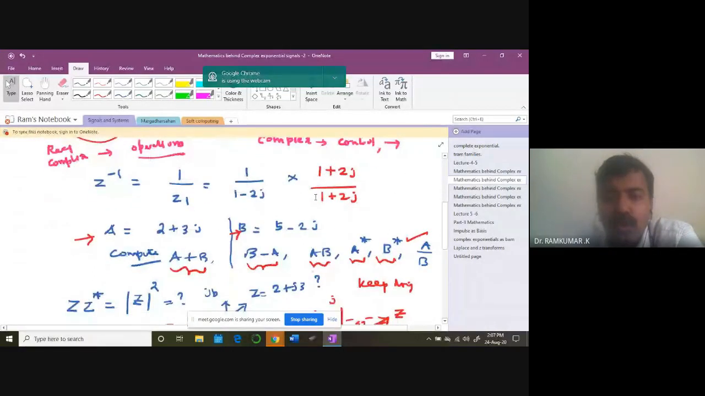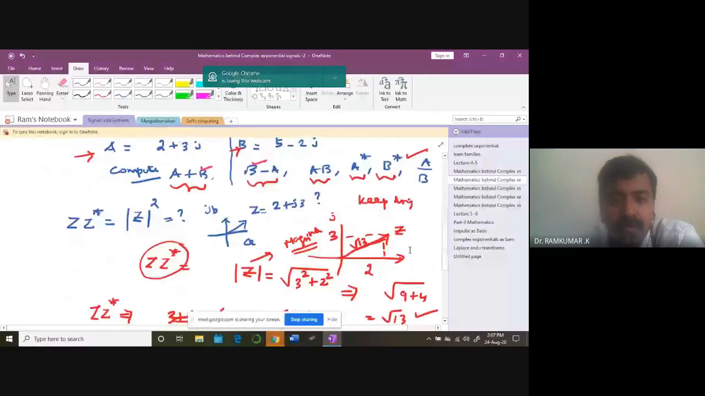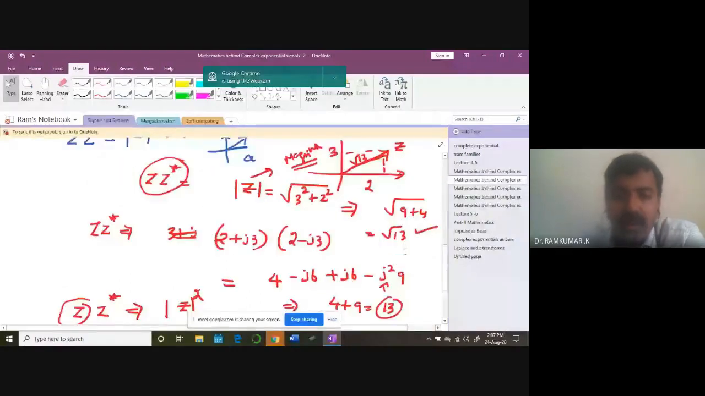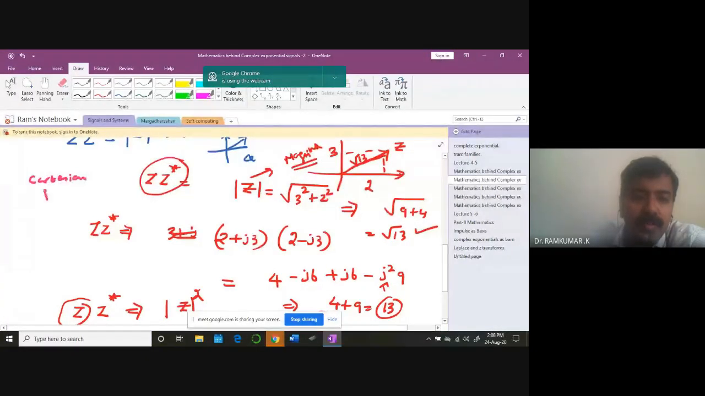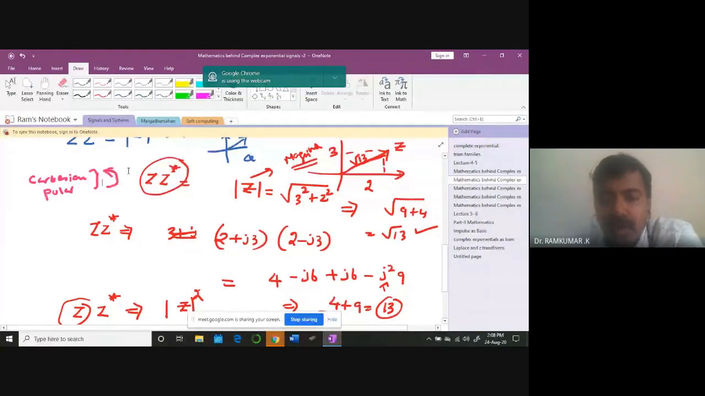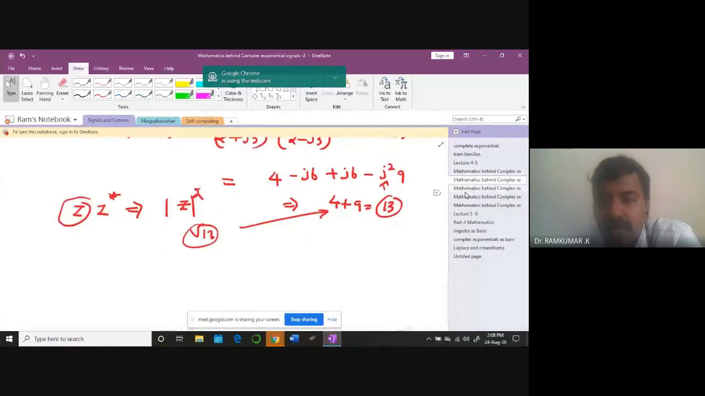You should know how to take the conjugate, and how to add two complex numbers, a plus b, b minus a. a b, a star, b is the conjugate, a by b, all those things. Then we also learned about the complex number in Cartesian coordinates and then polar coordinates. You should know how to transform from one domain to another comfortably, get the values, and then proceed.